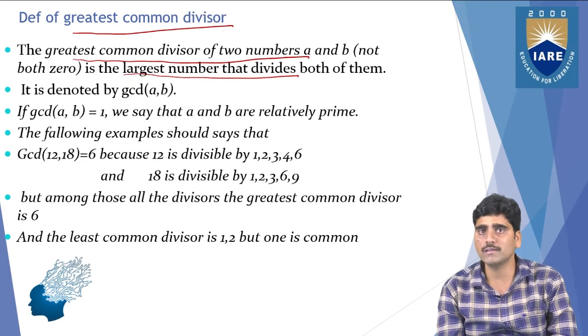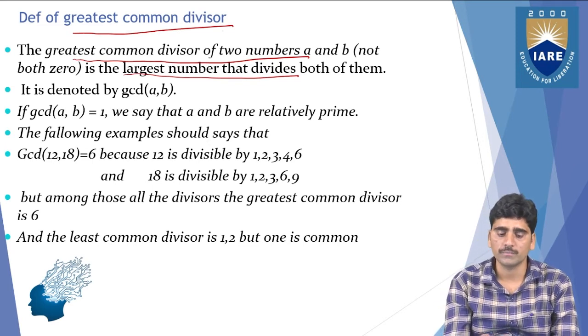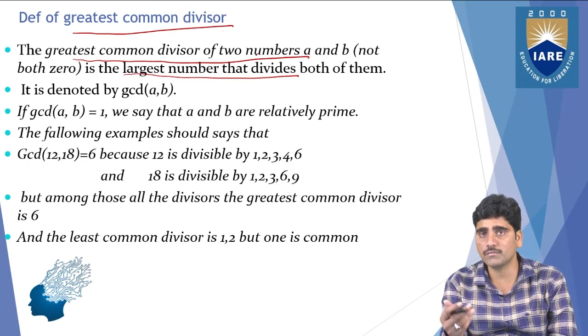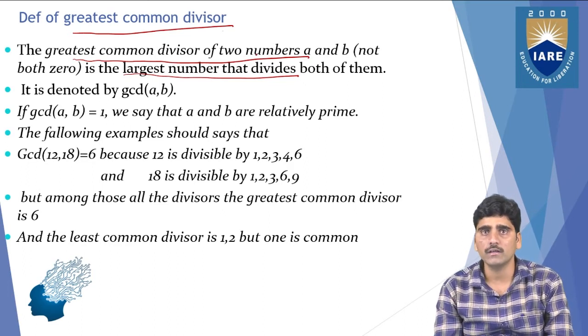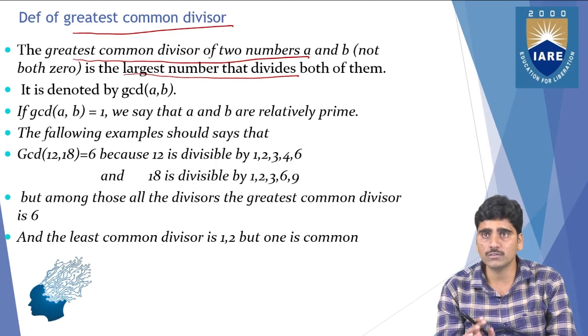First of all you need to find the divisors of those numbers. Then you choose the common divisors of the numbers. Then you select the greatest common divisor from those. So this is the definition: greatest common divisor of two numbers a and b, where both should not be 0.